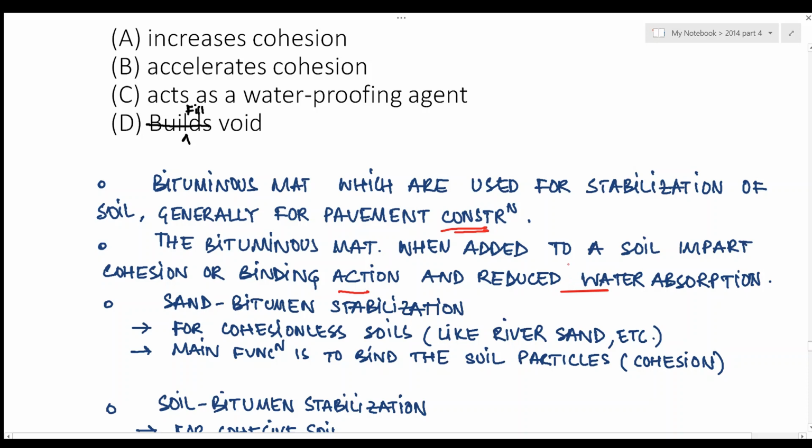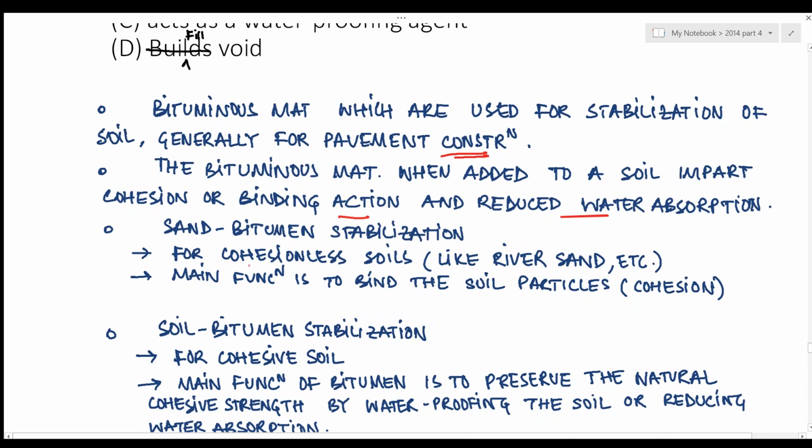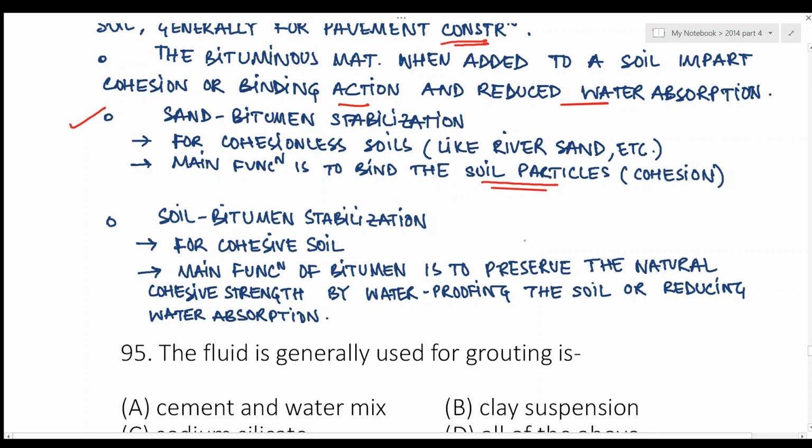Now there are two types of stabilization: sand bitumen stabilization, which is used for cohesionless soil, and the main function is to bind the soil particles, or cohesion is the main function of this particular stabilization. And soil bitumen stabilization, which is used for cohesive soil, the main function of bitumen is to preserve the natural cohesive strength by waterproofing the soil or reducing the water absorption.